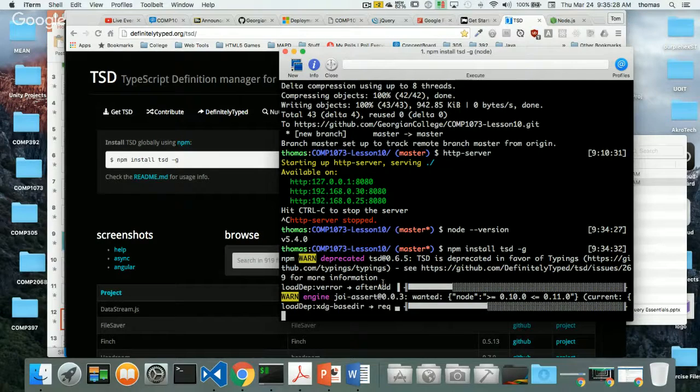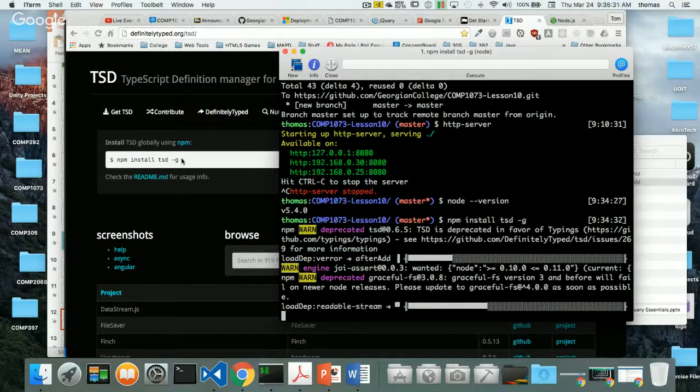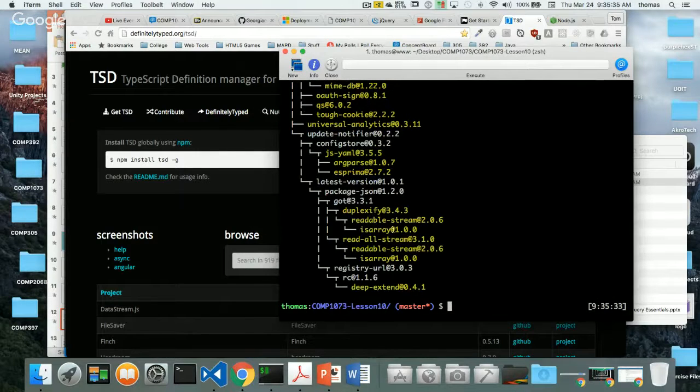When it's done, what I can do is use TSD to install some of the latest, what we call typings. This is what it's going to look like when it's done for the web. So let's say, for example, I want support in my COMP1073 lesson 10. I want support for jQuery. Then all I have to do is do something like this.